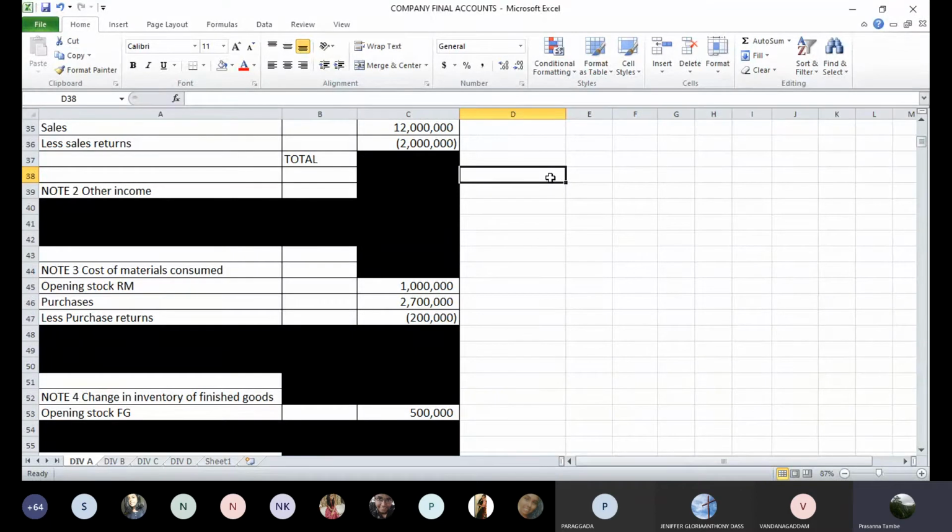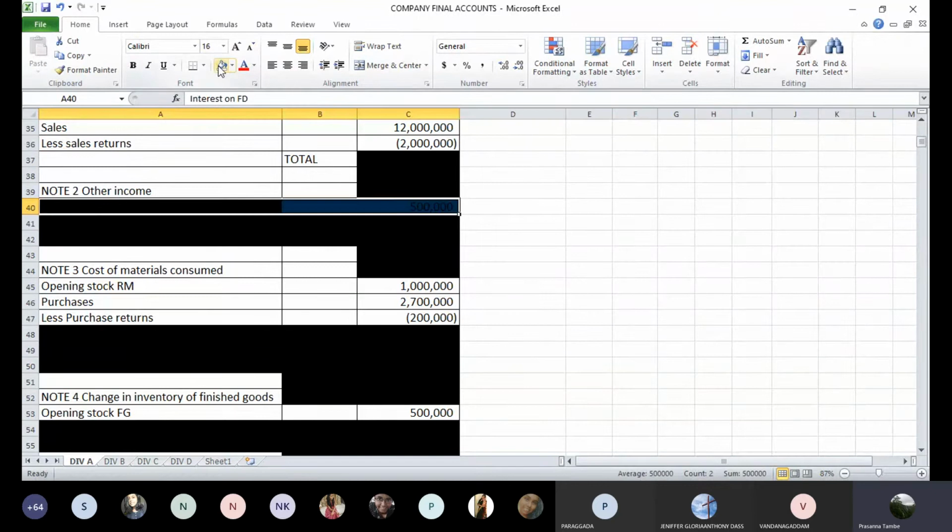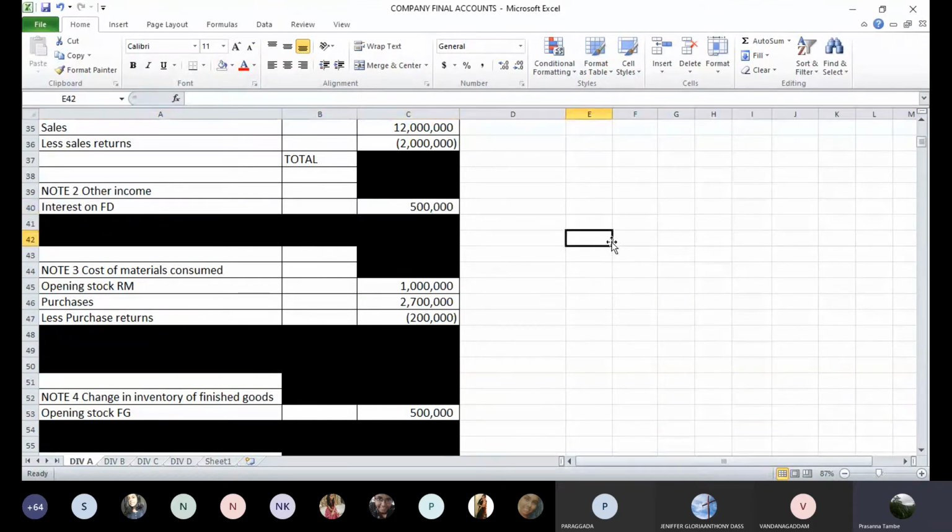Yes, sir. Okay. Next is interest received on fixed deposit. Is there any adjustment for interest received on fixed deposit? Just see. No, that is miscellaneous income. Receivable you are given. Fixed deposit related interest, there is no additional information. You have received how much? 5 lakhs rupees? Yes, it's the amount of 5 lakhs rupees that you have received as interest on fixed deposit. So interest on fixed deposit 5 lakhs will be part of your other income. So let's go to the other income. First item there, interest on fixed deposit 5 lakhs.